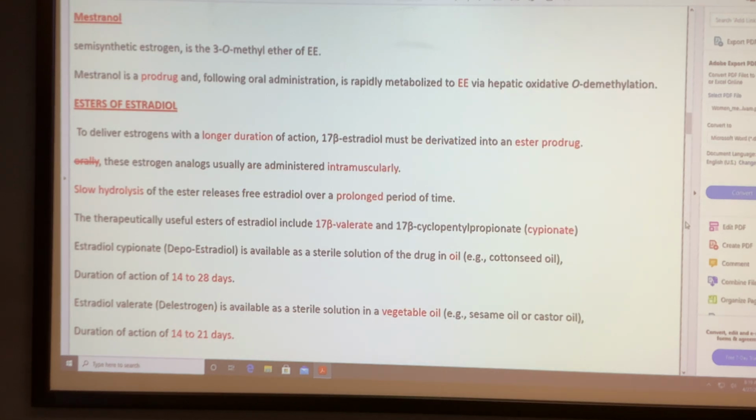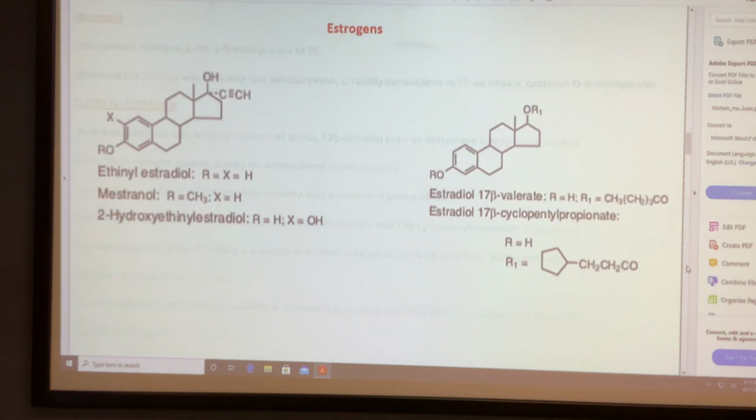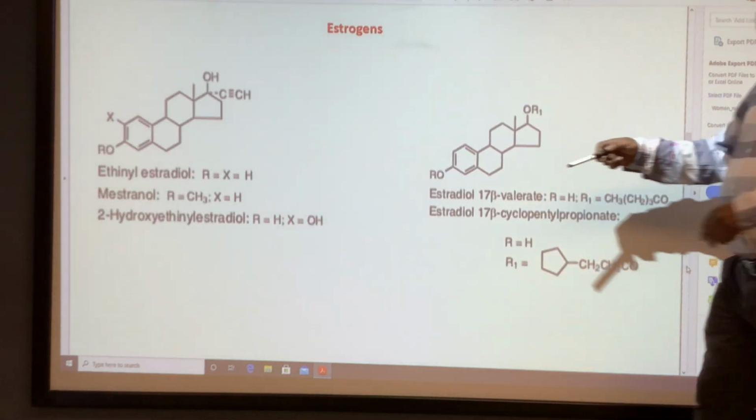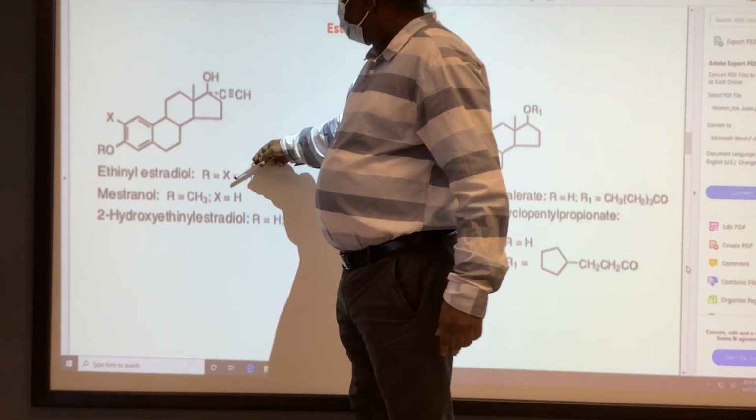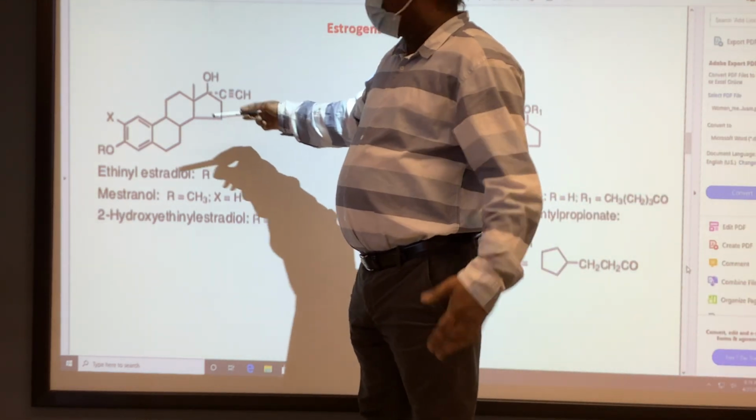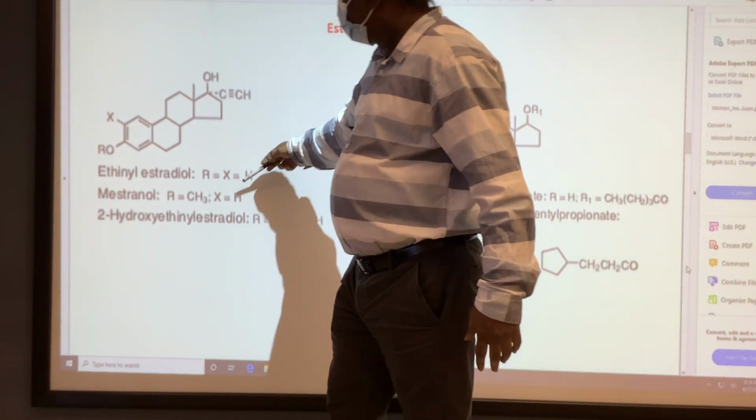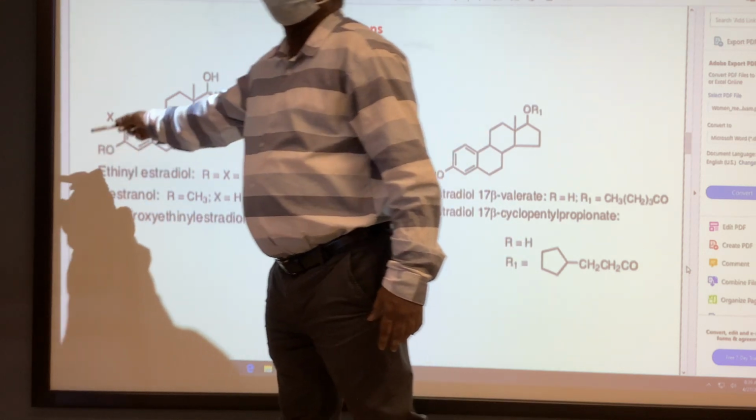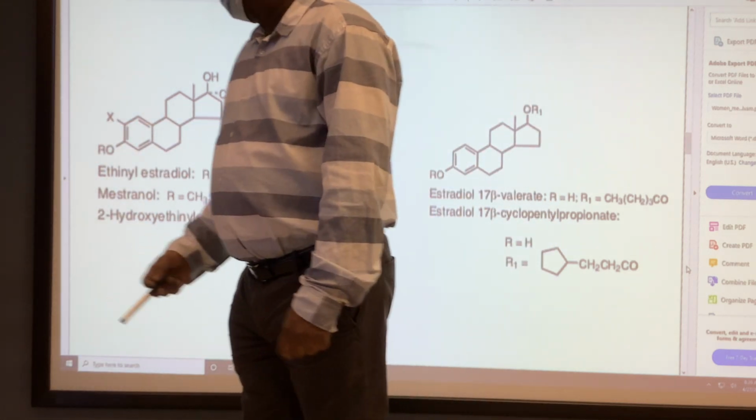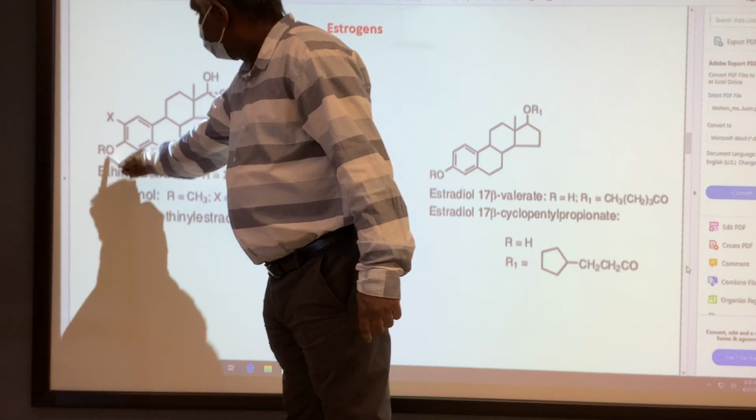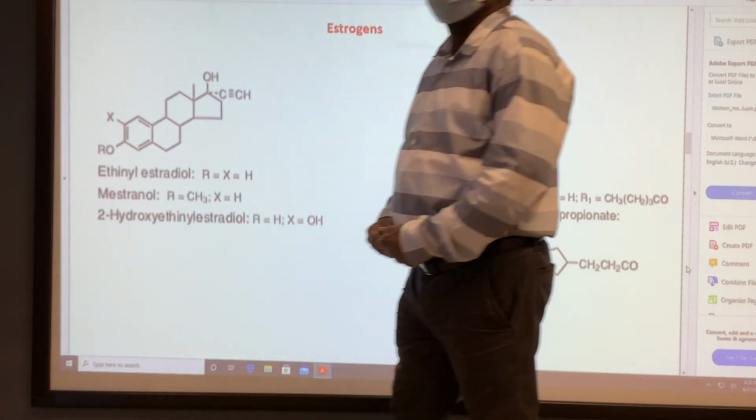So mestranol is the same compound as ethinyl estradiol, but this is not a prodrug, it's an active drug. For mestranol, they introduce a methyl group to one of the hydroxy groups. So you get the methyl analog of ethinyl estradiol.